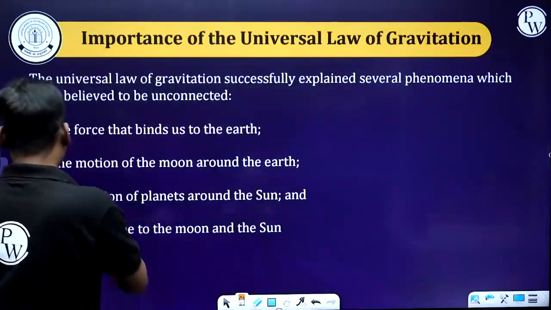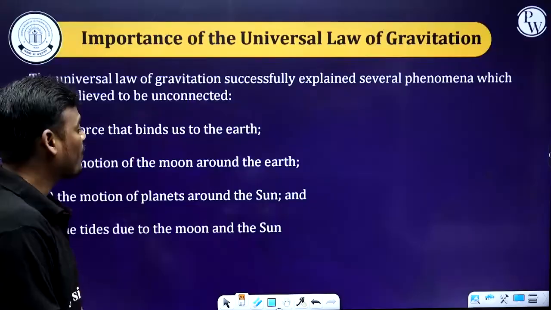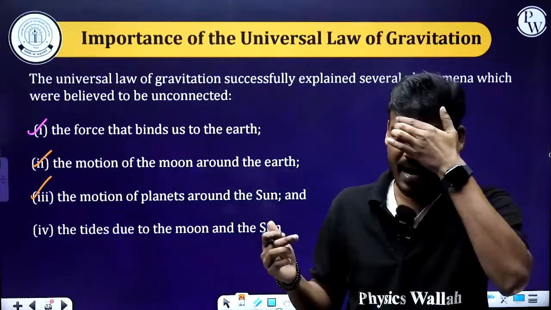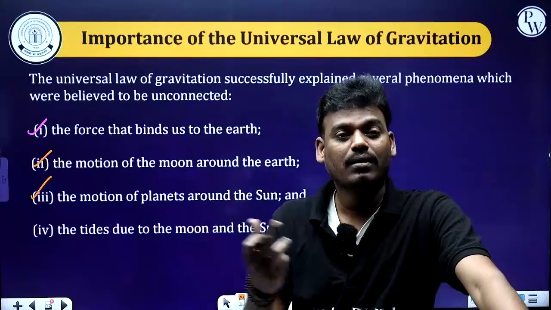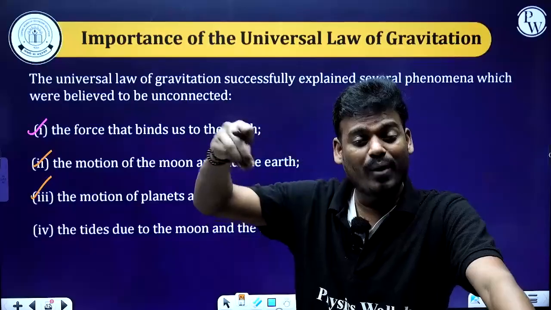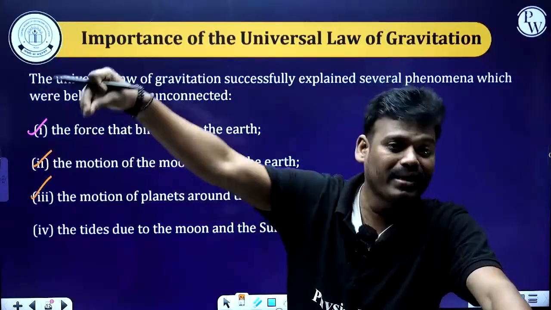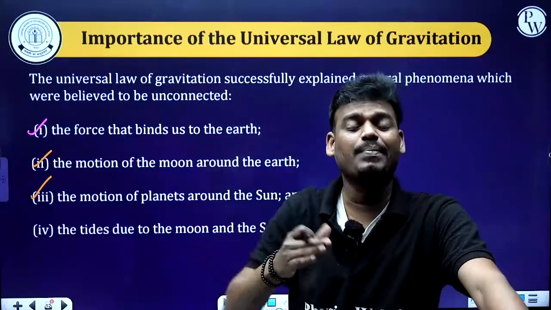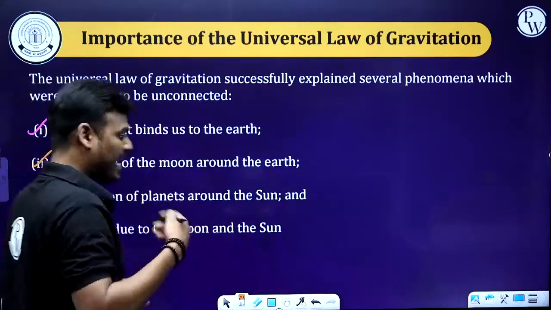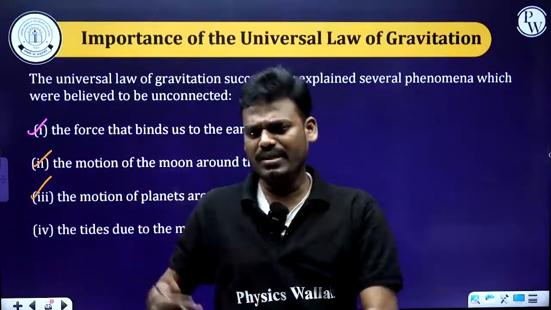The next one, motion of a planet around the sun. Here there are so many planets, 8 planets, moving in circular paths around the sun. So who will provide the centripetal force for all these planets? The centripetal force is provided by the sun, which is explained by the universal law of gravitation.